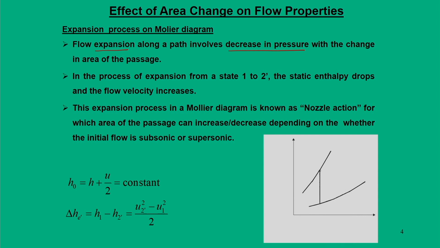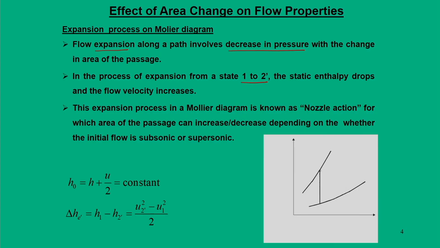Now, let us take a state going from 1 to 2. In the previous case, we were moving from stagnation to static or static to stagnation. Now it is an arbitrary process, moving from state 1 to 2, and this process is treated as an expansion process.